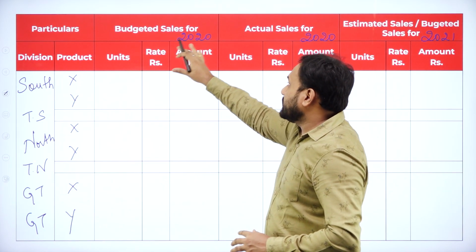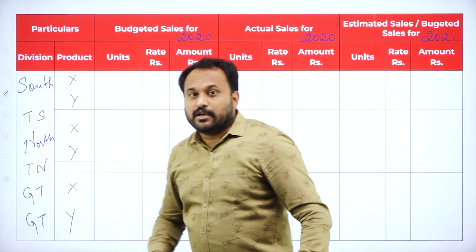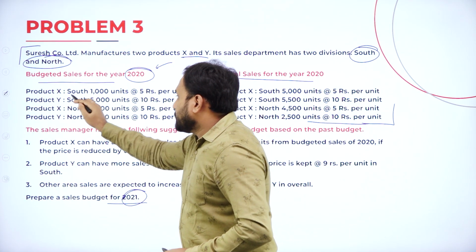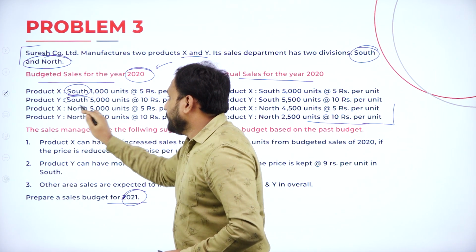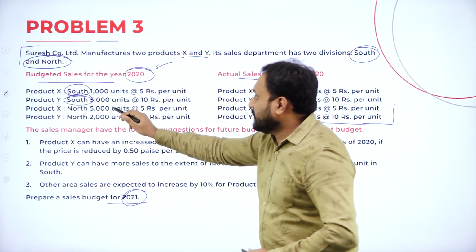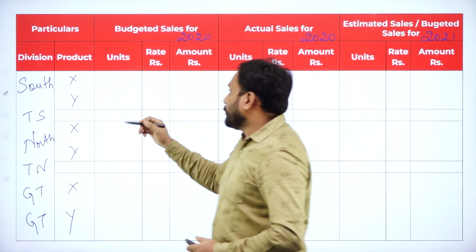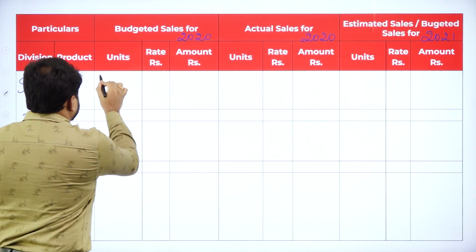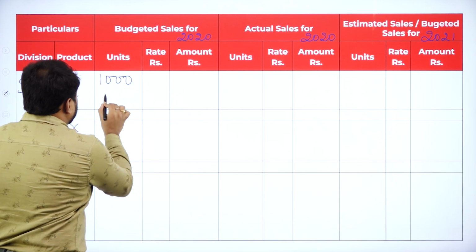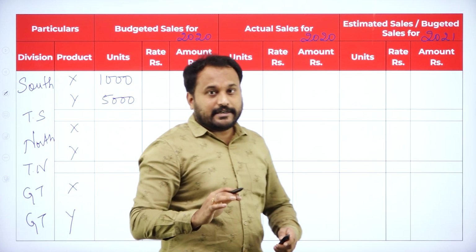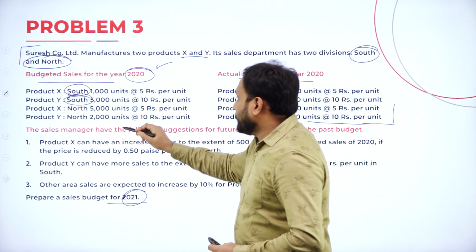Now we need to go budgeted sale for 2020. What is a budgeted sale for 2020? Understand. Product X, let's take South. Okay, first we will take South. X and Y, 1000 and 5000. 1000 units and 5000 we have. So here we'll write here 1000 and then here 5000. Done. Easy, students.